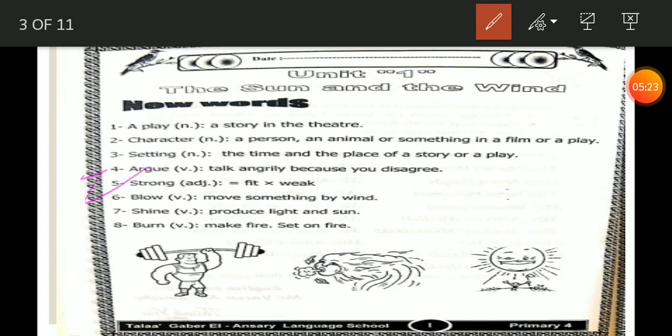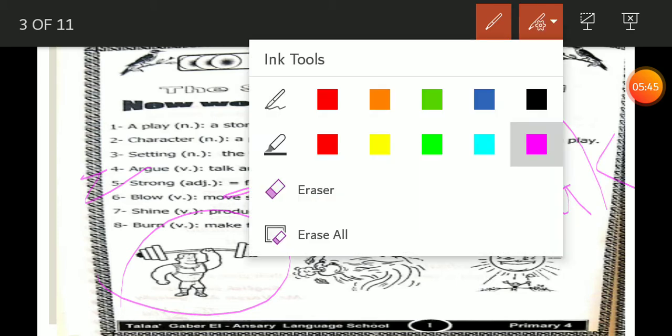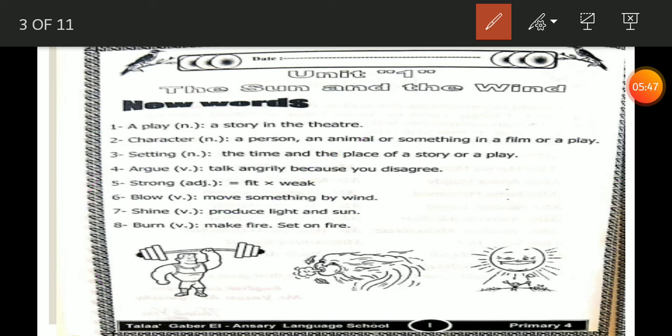Number 5, strong. Strong here is an adjective, like this picture. He's strong. He can carry heavy things. So what the meaning of strong? It's the opposite of weak. Give me your attention, please. Weak here is W-E-A-K, not W-E-E-K. Okay? So now, strong is the opposite of weak.